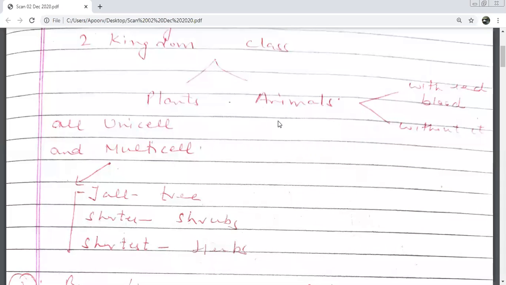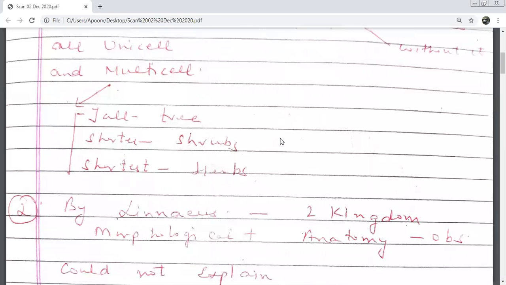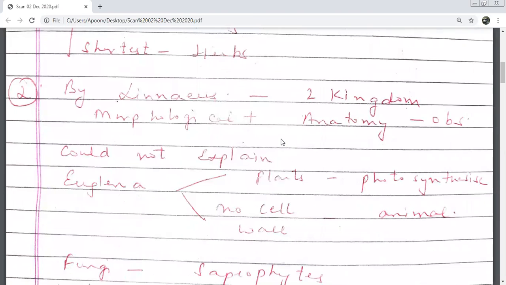How many kingdoms did both of them say we should have? Two. So name the two biologists who agree with the concept of the two kingdom system. Aristotle and Linnaeus. Who was the first one? Aristotle. And the second one is what we just did, that is Linnaeus.